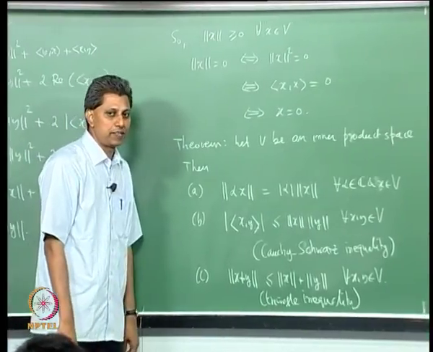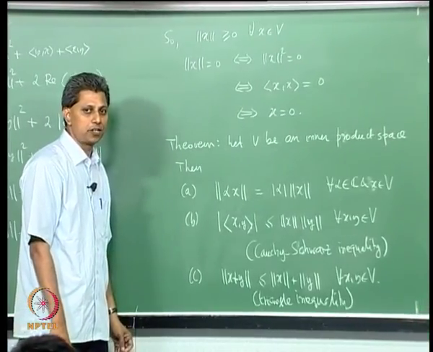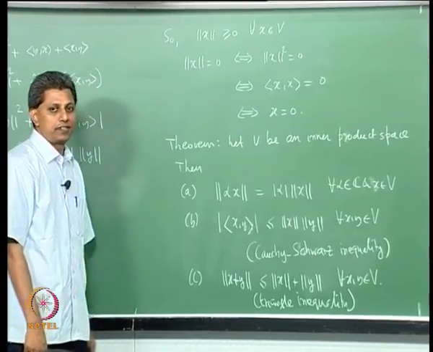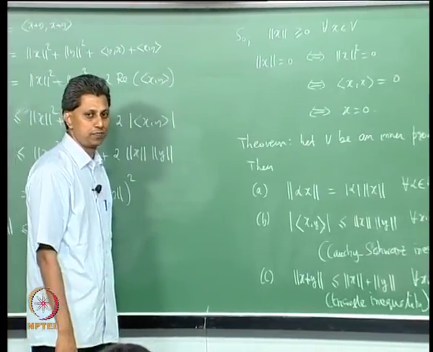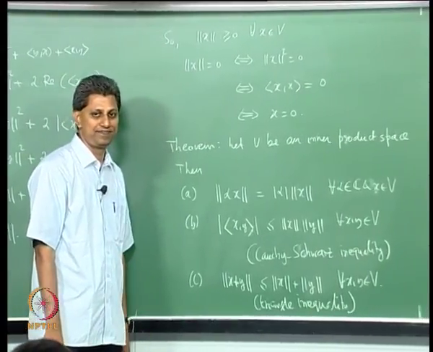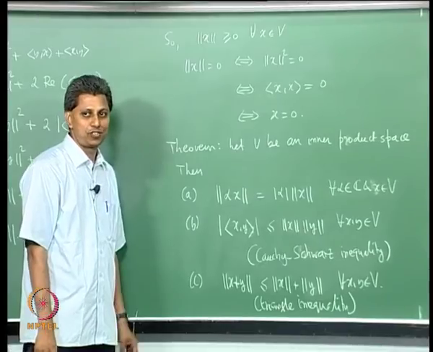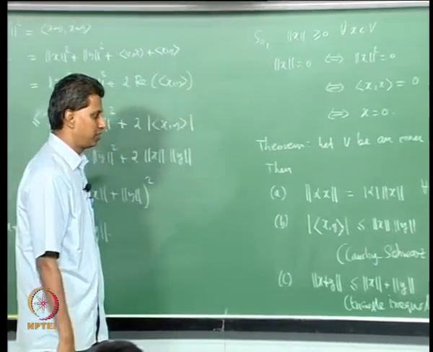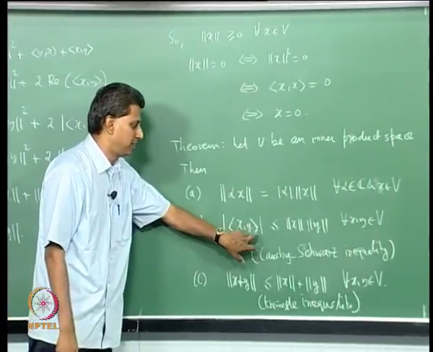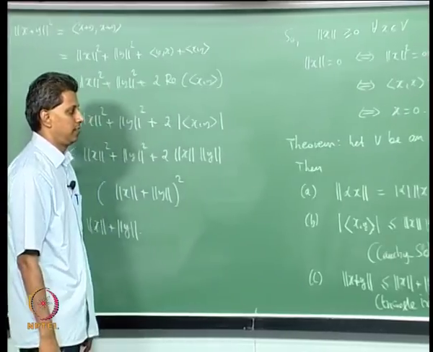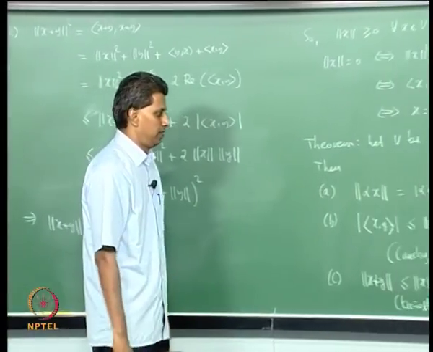In any inner product space V, the inner product of a vector with the 0 vector will be 0. Inner product of x comma 0 is 0. That is not part of any of the conditions, but you can prove it. Okay, so, in that case, when y is 0, this is satisfied trivially.